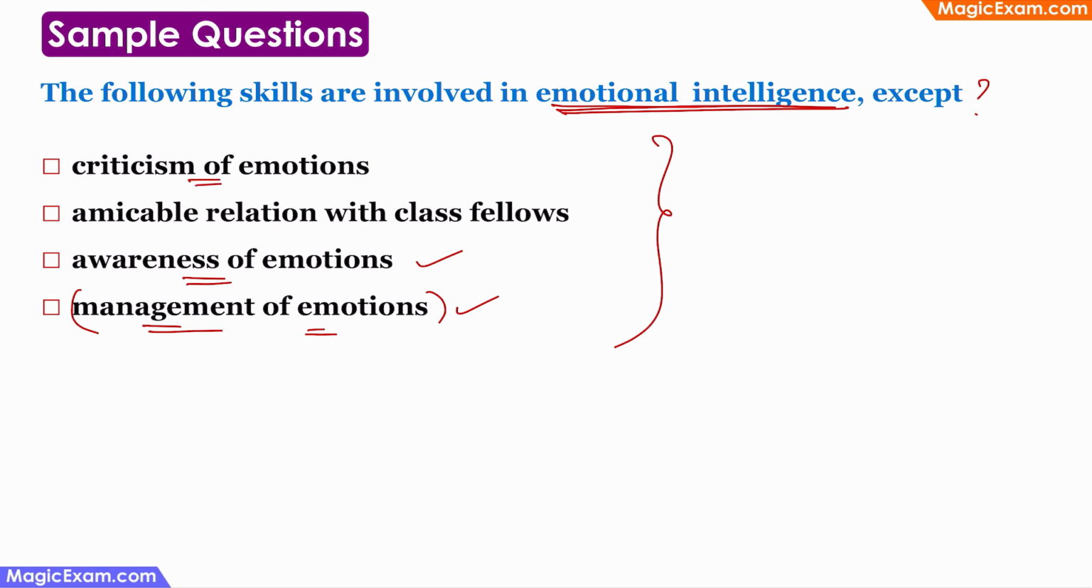Next, criticism of emotions. Criticism means not just about criticizing in a negative way, right? Just like a film critic writes about the good things and the bad things about a movie. So criticism of emotions means that you are looking at the good things and the bad things of an emotion. So criticism of emotion is also required for emotional intelligence. Now, amicable relation with class fellows, that is good relationship with class fellows. This can be the result of emotional intelligence and not a skill that is required for emotional intelligence. Therefore, this is the answer here.